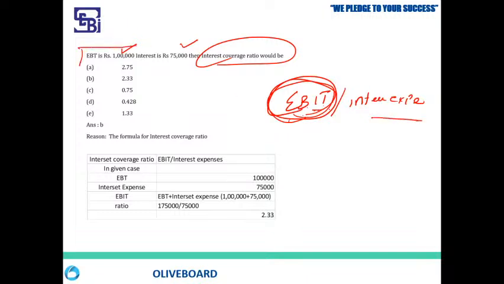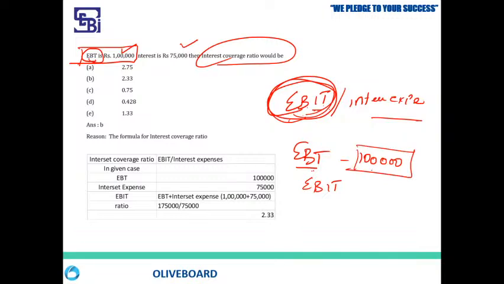Now, in this question, they have given earnings before tax, EBT. But I wanted EBIT. EBT is after deducting the interest expense. Guys, EBT is nothing but PBT, profit before tax. So after deducting the interest, my profit is 1 lakh.